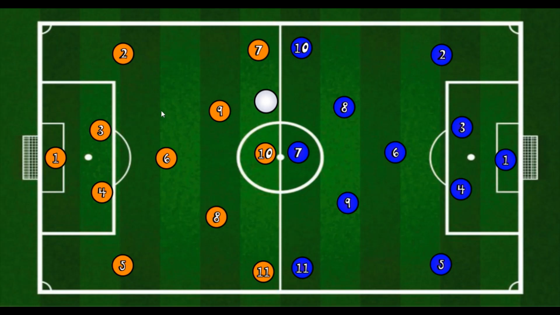Then coming to the midfield trio for Italy, we will be having Jorginho in CDM role. In CAM roles, we will be having Verratti and Barella. And looking at the wingers, we will be having Insigne in left wing. On right wing, we will be having Berardi. And on striker role, we will be having Ciro Immobile.